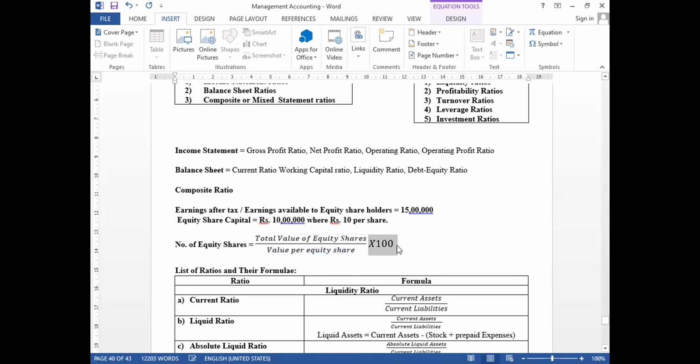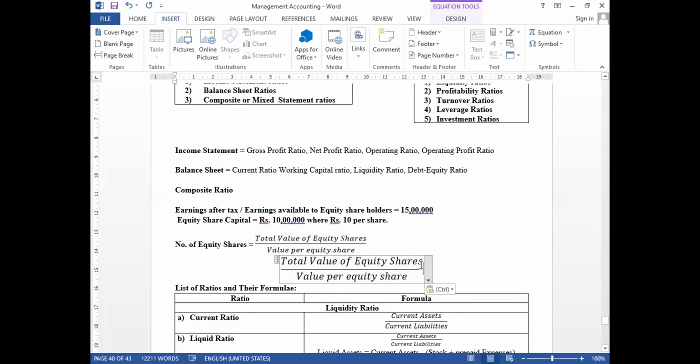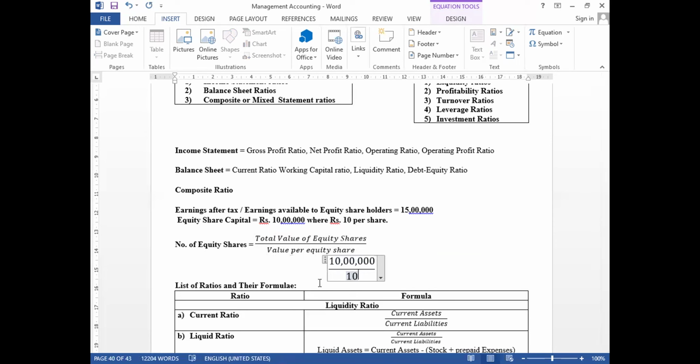The value of equity share capital here is 10 lakh, divided by the value per equity share, rupees 10.